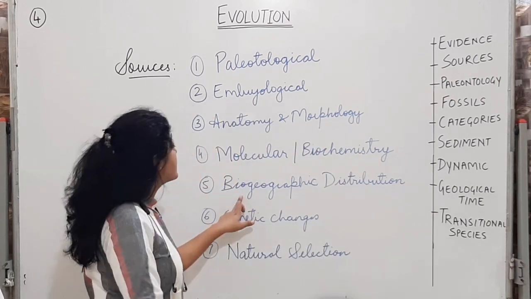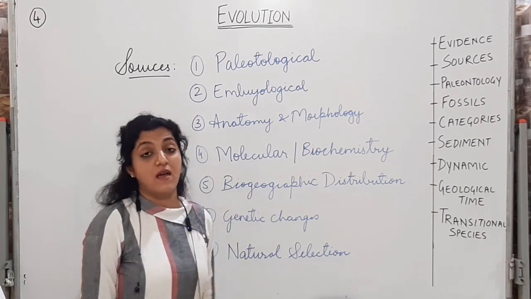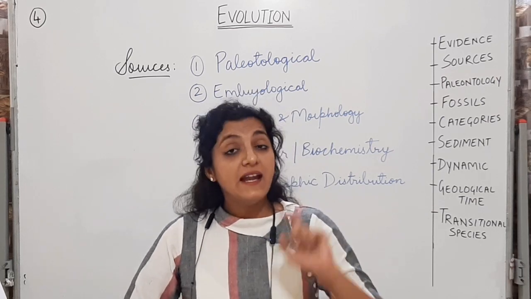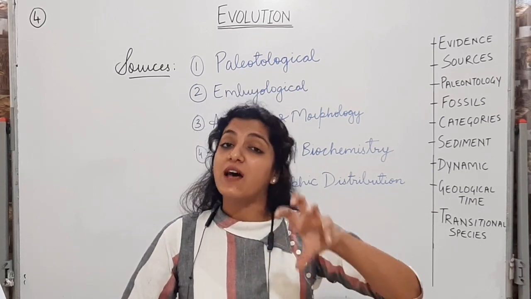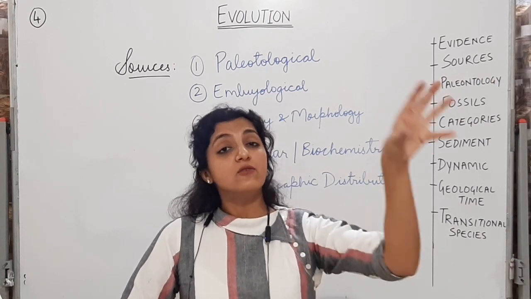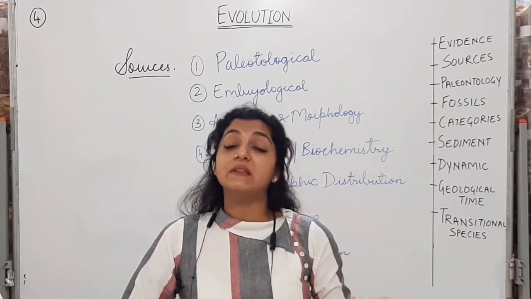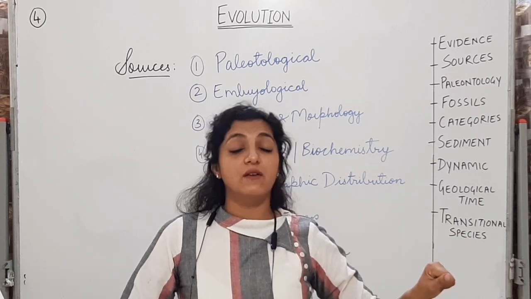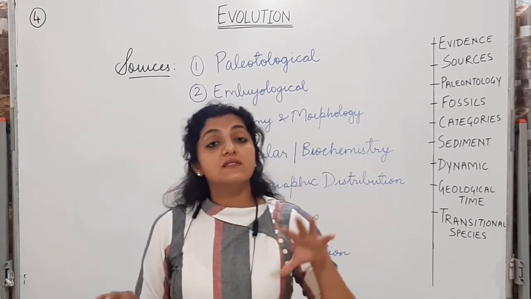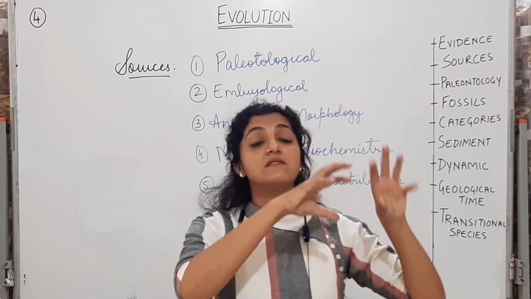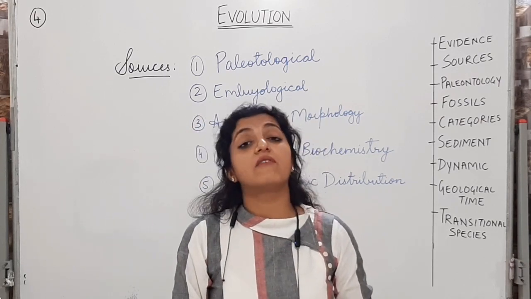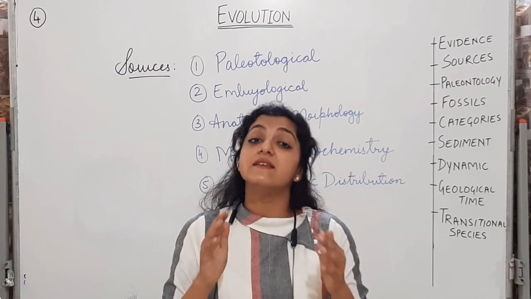Okay. Next is the biogeographic distribution. We have spoken of endemic species in the chapter on biodiversity. Endemic species are those species which are limited only to a particular area. Why does this happen? Why are those species not found over here? An example is kangaroos. They will be found only in Australia. Why not here? So biogeographic distribution is also giving us evidence that their ancestors and those species are present in the same area. There is a biogeographical distribution, and evolution is supporting it.